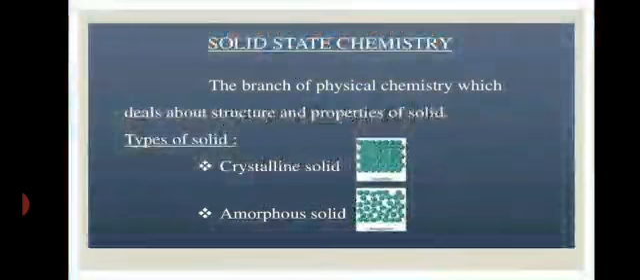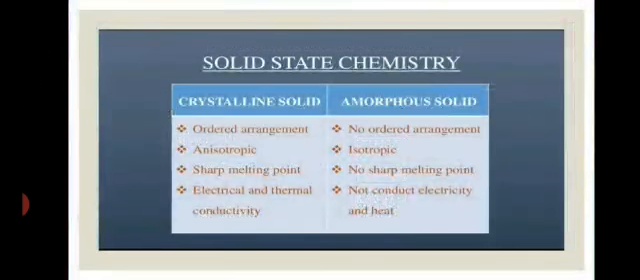Solid state chemistry, if we see its definition, is the branch of physical chemistry which deals with the structure and properties of solids. There are two types of solids, crystalline solids and amorphous solids. There is a difference between crystalline solids and amorphous solids. Crystalline solids have a definite ordered arrangement of molecules or atoms, but in amorphous solids there is no ordered arrangement.